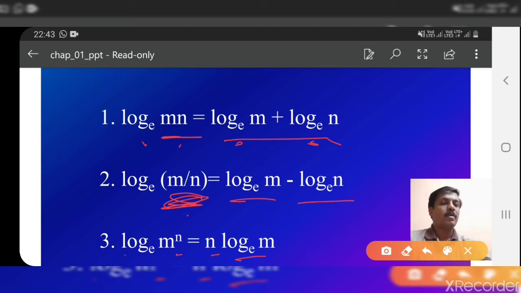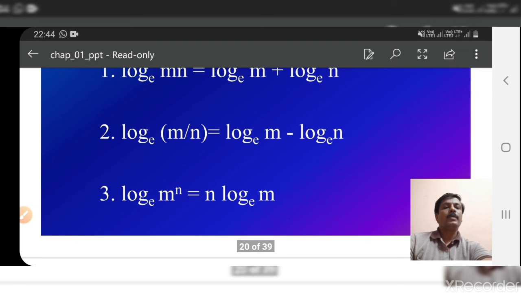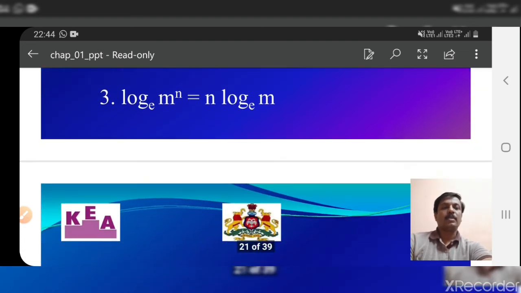And the logarithm of an exponential number is equal to the product of the exponent and the logarithm of the base. These are important relations. Now using this we do the calculations. Here one example is given.